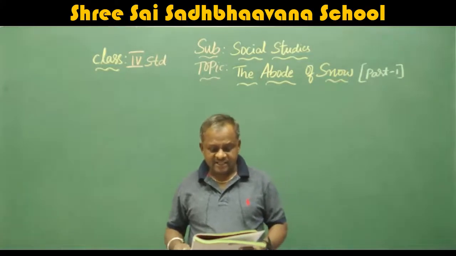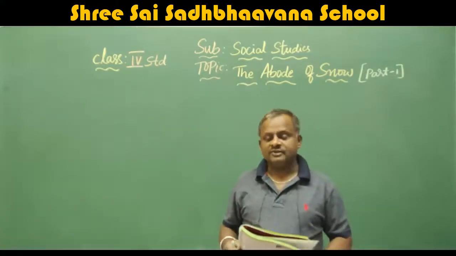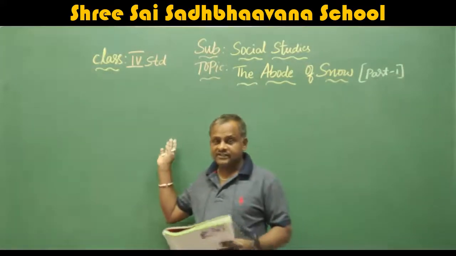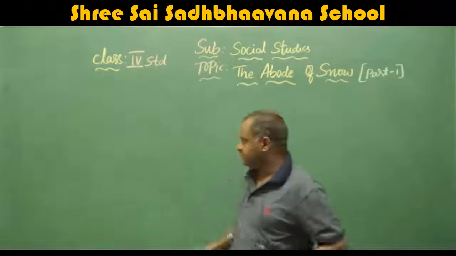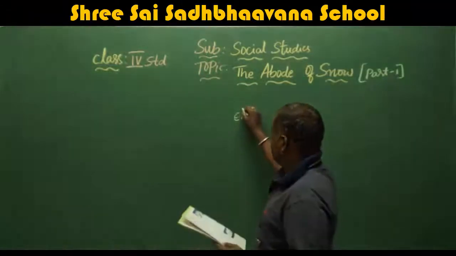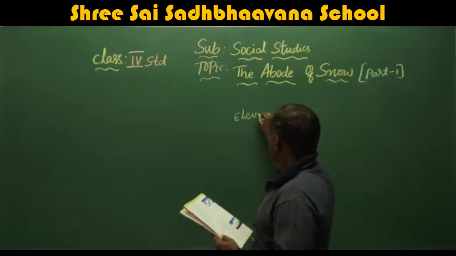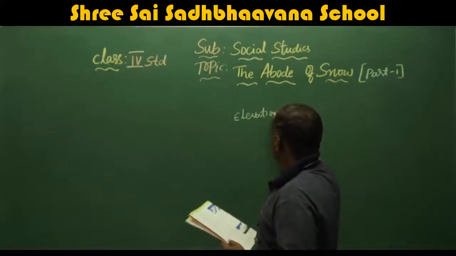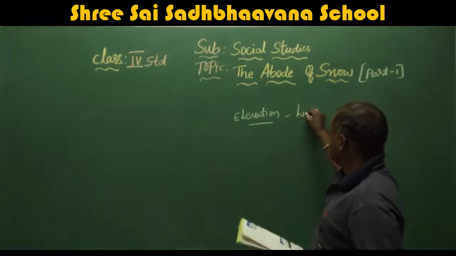Within the Himalayas, the climate varies depending upon the elevation and location of the place. That means when you consider the Himalayas, according to the elevation, what is the meaning of elevation? Height. Elevation means depending upon the height.